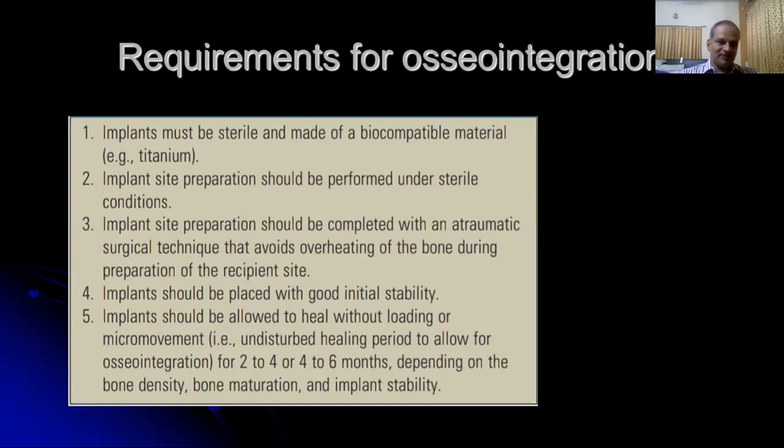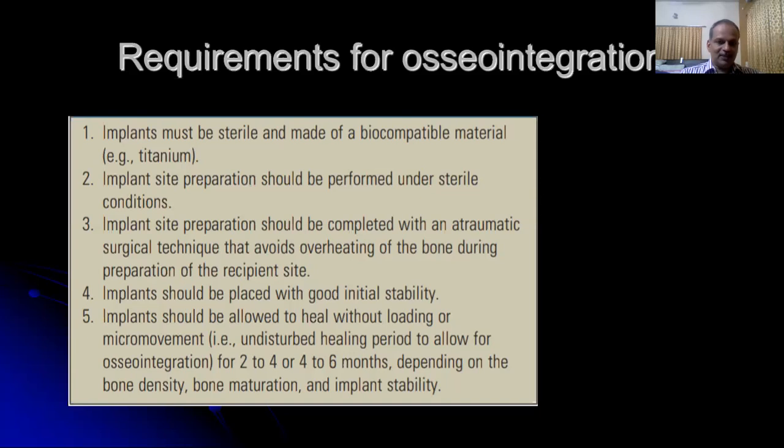That is, the drilling should be done sequentially without jumping from 2 millimeters to 4 millimeters. The drills should be used from 2, to 2.8, 3.2, 3.65, and then the 4.2 drill. It's important to provide continuous saline irrigation during the drilling procedure.